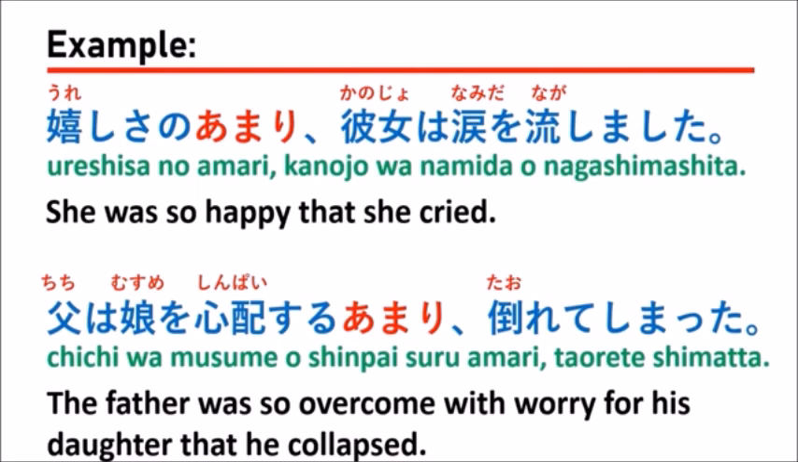You will see that for the first sentence, when they use the Amari, when they use the adjective ureshisa, if you just say ureshi, that means happy and is the adjective, but you put sa, it means noun. So between noun and Amari should put the no between. So you will see that ureshisa no Amari.